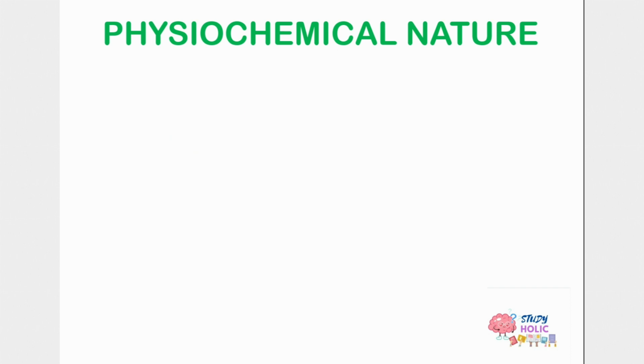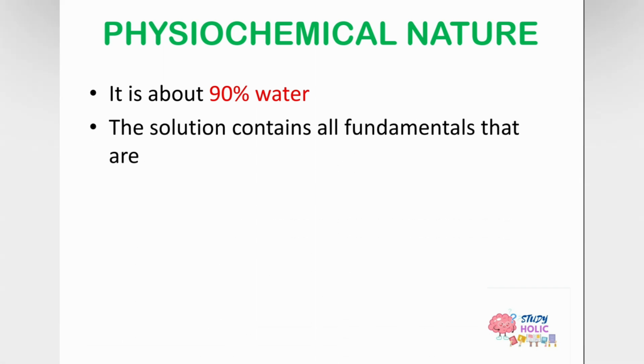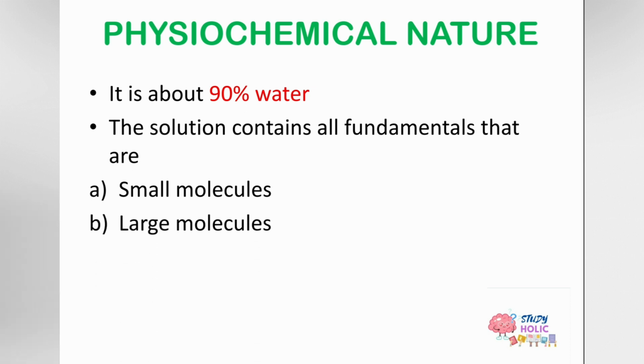If we talk about the physiochemical nature of cytoplasm, the cytoplasm is composed of about 90% water. In that water, there are all the fundamental compositions, which are of two types: small molecules and large molecules.